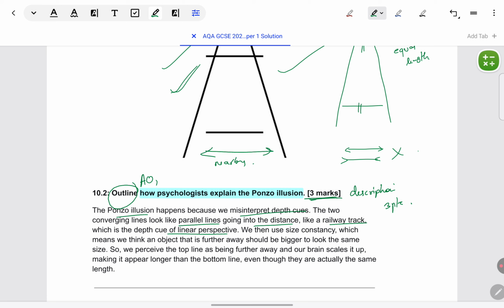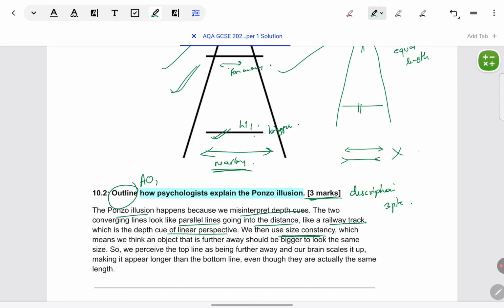Okay, the lines which are further away are nearby, and the lines which are closer to each other are far away. That is what the brain judges. It starts using size constancy after that. It automatically assumes that if a horizontal line is in the area where the lines are far away from each other, that area is near the eyes, so the line should appear to be bigger.